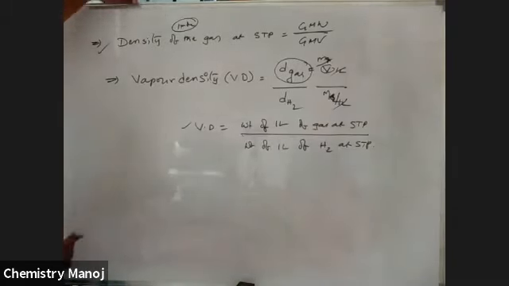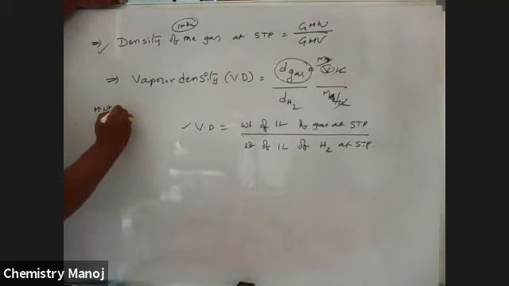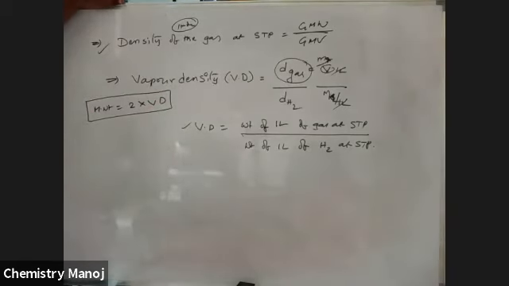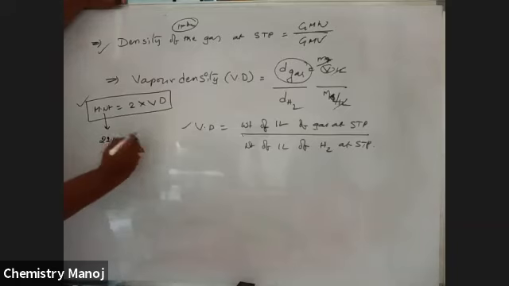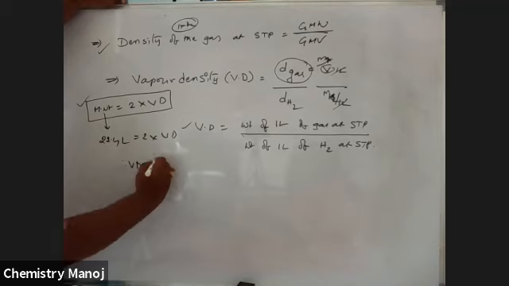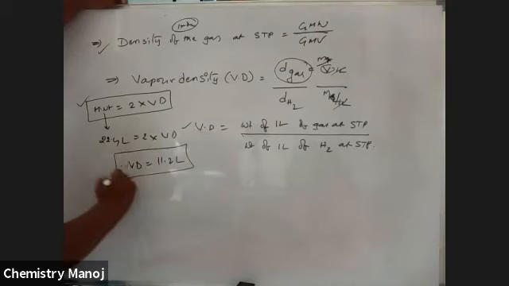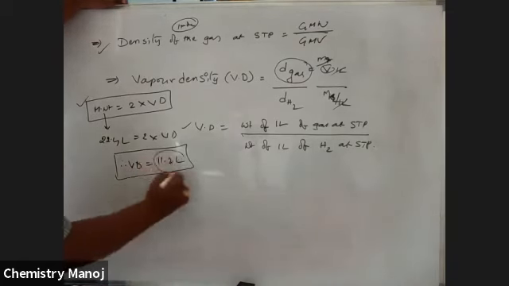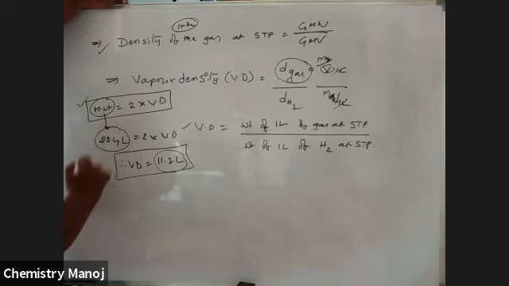If you know the vapor density, then molecular weight is equal to 2 into vapor density. This is the formula, and it is a very, very important formula, used in most of the cases we are going to discuss. So molecular weight, which corresponds to 22.4 liters at STP, is equal to 2 into vapor density. That means the vapor density corresponding volume is 11.2 liters, and the molecular weight corresponding volume is 22.4 liters.